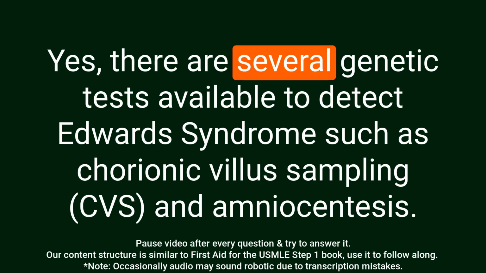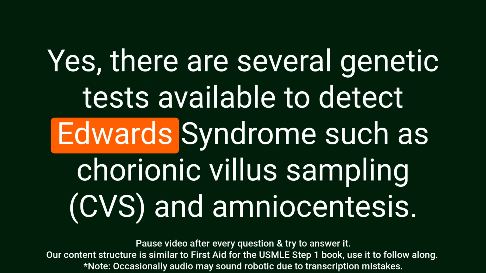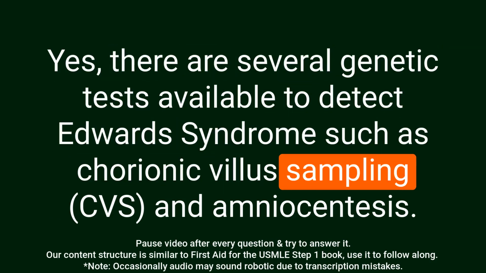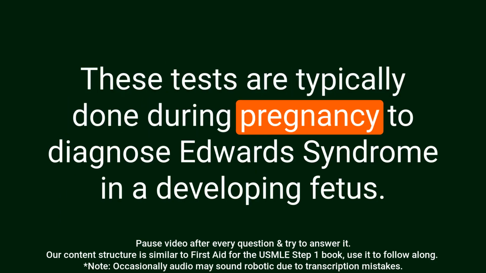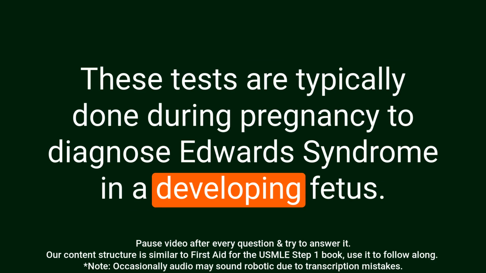Question: Is there any genetic testing available to detect Edwards syndrome? Answer: Yes, there are several genetic tests available to detect Edwards syndrome, such as chorionic villus sampling and amniocentesis. These tests are typically done during pregnancy to diagnose Edwards syndrome in a developing fetus.